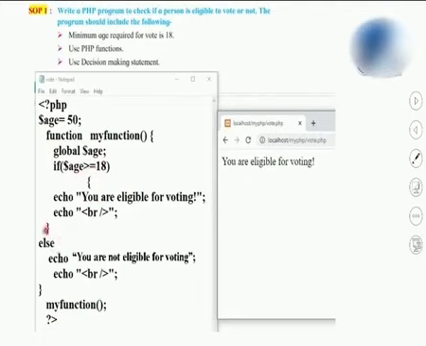Students, the if-else statement is going to check over here whether the person is eligible or not. If I put a value less than 18 over here, then it is going to execute the else part, that you are not eligible for voting. Right now the value is 50, so I got the output that you are eligible for voting. So this is the simple PHP program based on the if-else statement for SOP1.